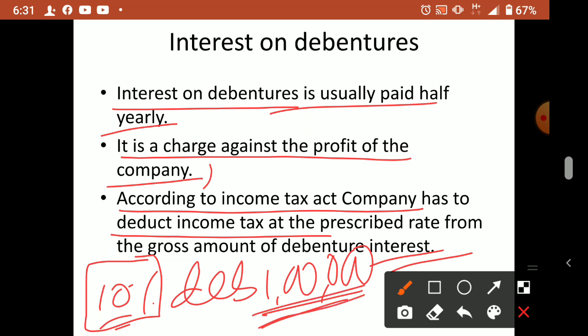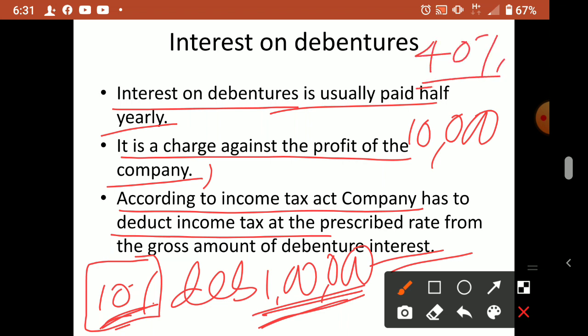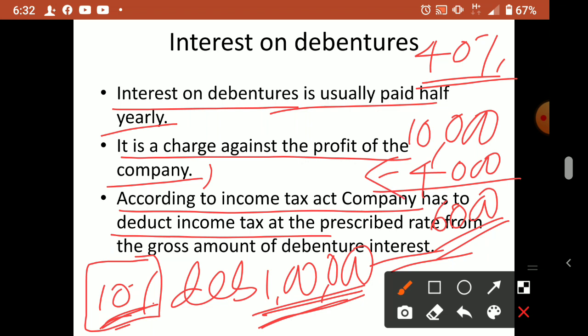Suppose in this case 1 lakh debenture at 10%, the interest amount will be 10,000. If 40% is tax on the interest, then 4,000 will be tax. This 4,000 the company will deduct, the remaining 6,000 will be paid to the debenture holders, and the 4,000 tax we deducted will be paid to the government. So this way we will calculate.